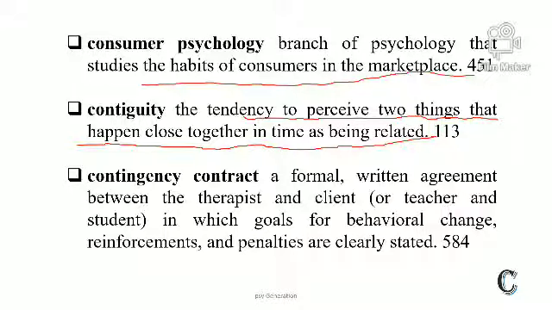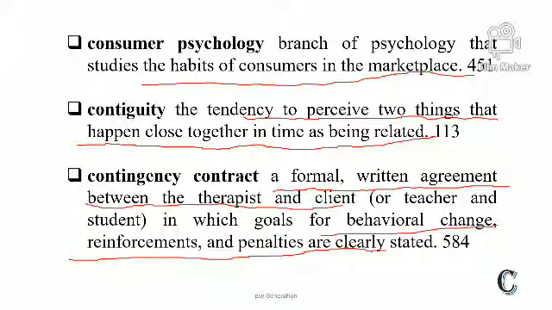Contingency contract, a formal written agreement between the therapist and the client, or teacher and student, in which goals for behavior change, reinforcement and penalties are clearly stated.